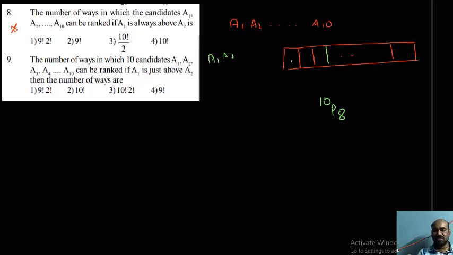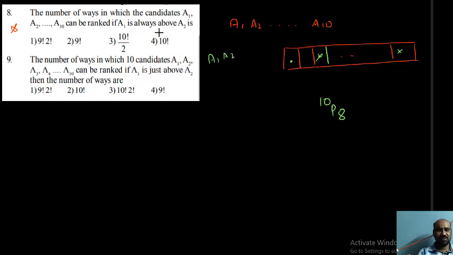The condition is that A1 is always above A2, so A1's rank should be better than A2's. Then the first blank I can give to A1 and the second blank to A2. So the required number of permutations is nothing but 10P8.